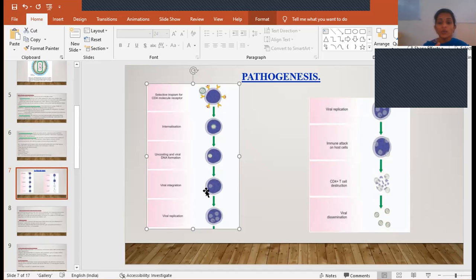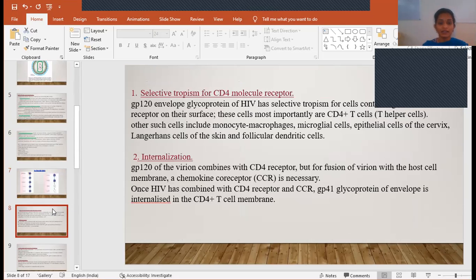And also, once they are destroyed, what will they do? The virus particle which is present in the CD4 T cell will destroy the CD4 T cell, and also it will be released from this damaged CD4 T cell and then enter into the systemic circulation, causing the spread to different parts of the body. Okay, this is all about pathogenesis. Now we will discuss it stepwise, clearly.